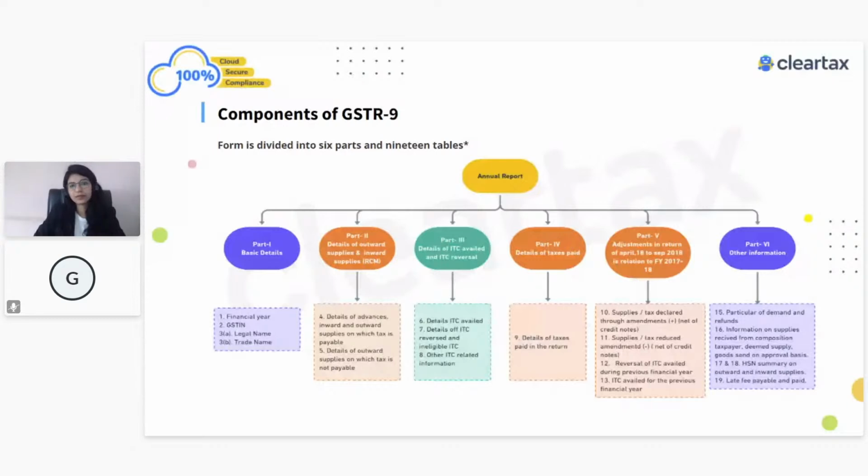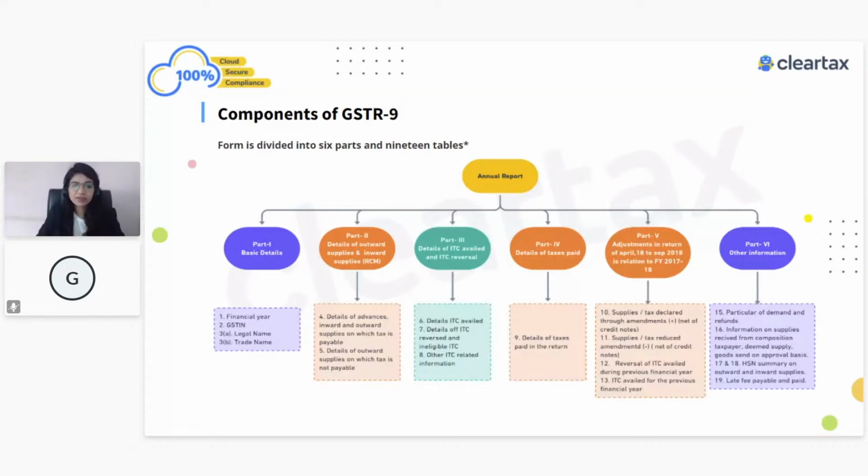So here, this is the form. This is your annual report, which is GSTR-9. And if we divide this GSTR-9, there are mainly 6 parts. There is part 1, part 2, part 3, part 4, part 5, and part 6. First part is very easy. It's just basic detail. It will ask for the GSTIN number, the financial year, the legal name or the trade name. That is basic information. You can easily fill it. So there is no problem. In fact, this is auto-computed.